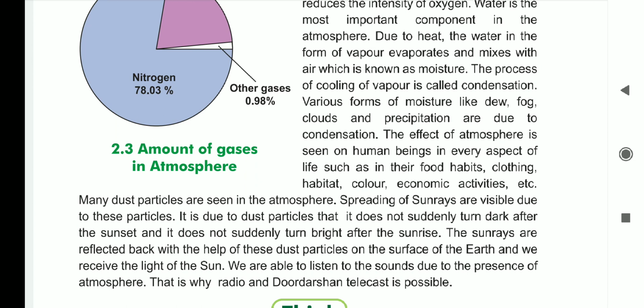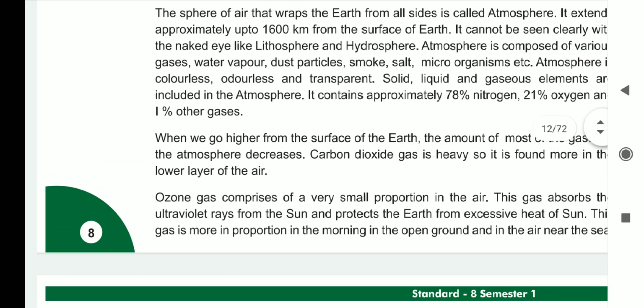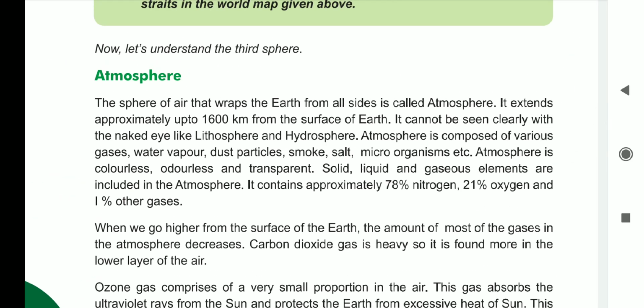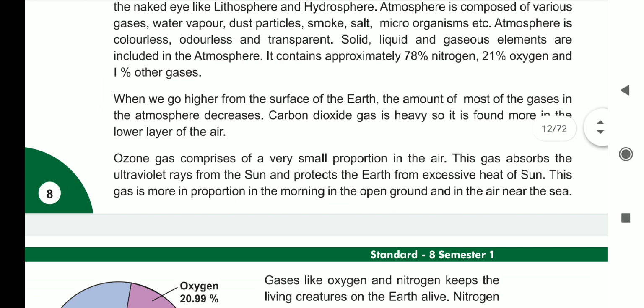So in this way we came to know a lot of information about the atmosphere, what is atmosphere, what it is composed of, it is composed of various gases. Then we read about carbon dioxide. Due to its heaviness we are getting it near the surface of our land.